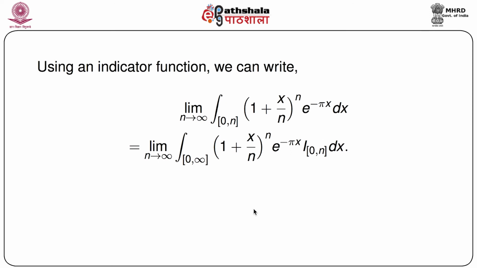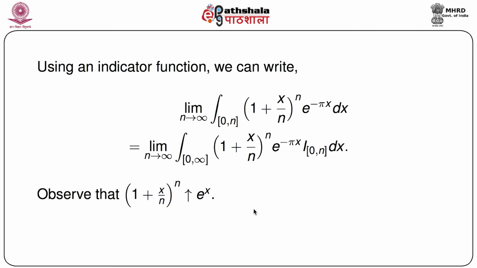First, let us write this entire integral using an indicator function. That means we can write the given integral, which is the limit as n goes to infinity. The limit will always be there. So the integral over 0 to n closed interval of (1 plus x by n) whole to the power n times e to the power minus pi x dx. We can write this as the integral over 0 to infinity, where the 0 part is closed, of (1 plus x by n) whole to the power n e to the power minus pi x, times the indicator of 0 to n closed, dx. We can always write it that way.